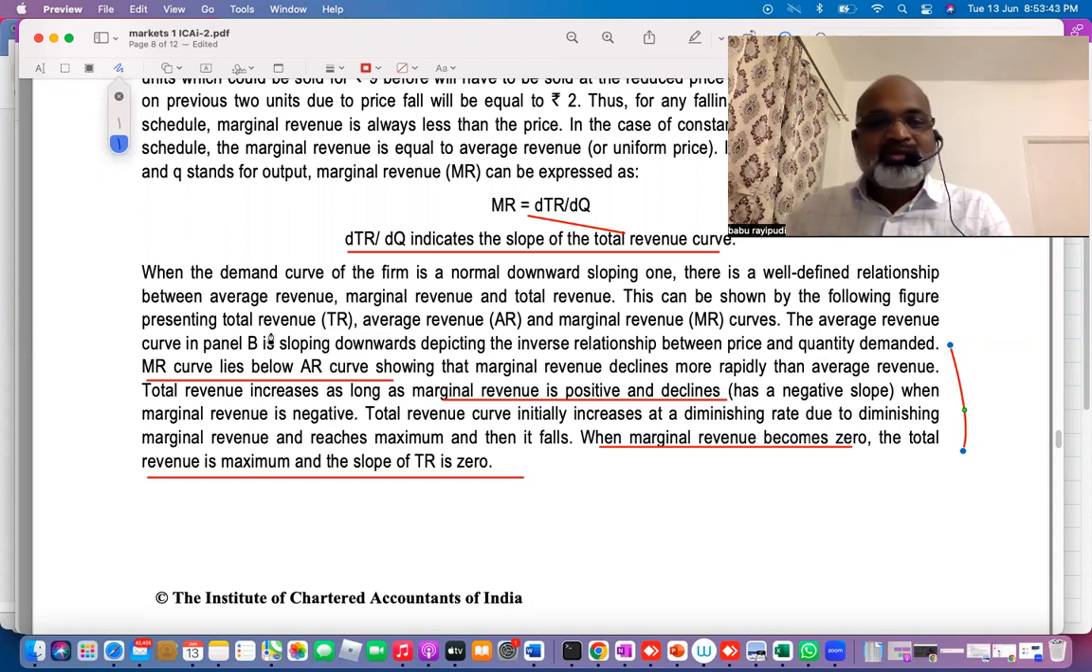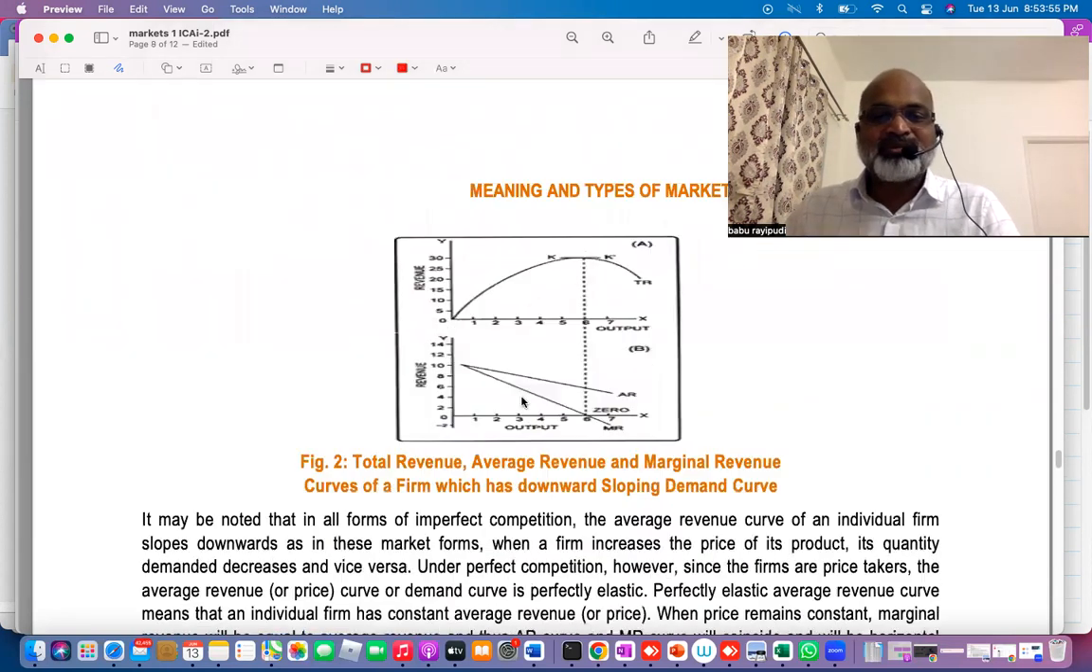So from this point, you see the average revenue curve in panel B is sloping down. Obviously, in the table, if you see, average revenue is decreasing; it slopes downwards from left to right. It has never become zero. Okay, these are points to remember. See here, the total revenue curve is like this, and the average revenue curve is like this because it's falling.